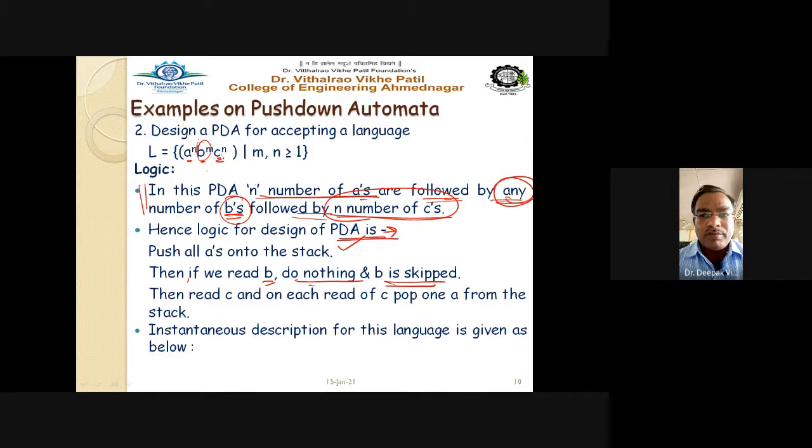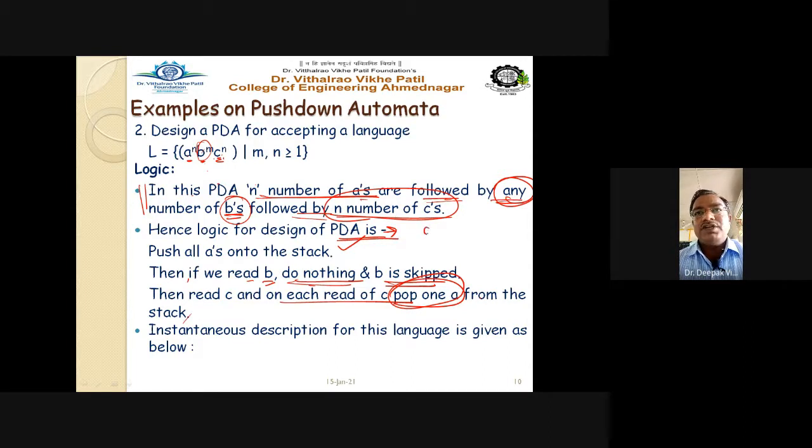We are not going to perform any push or pop operation on small b. That's why we read B and we are not going to do anything. Then read C, and on each read of C, pop one A. We have to pop one A from the stack. It is very simple logic.